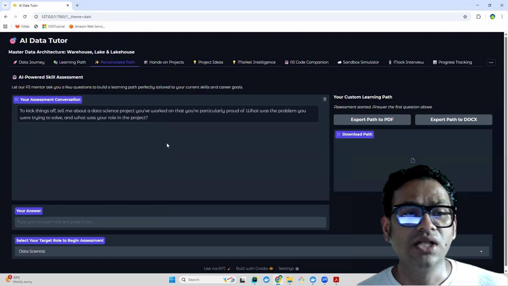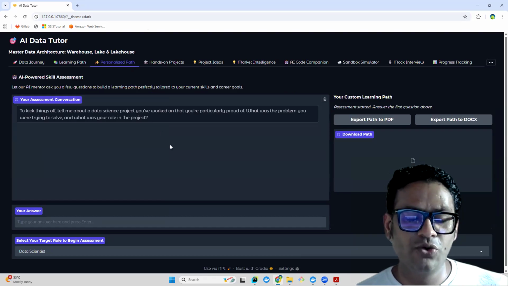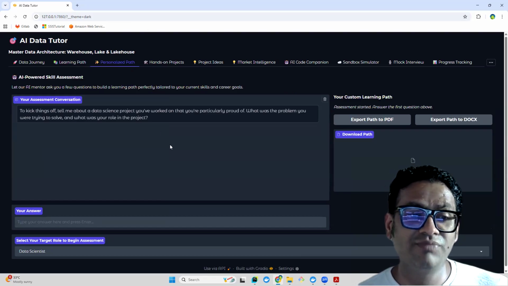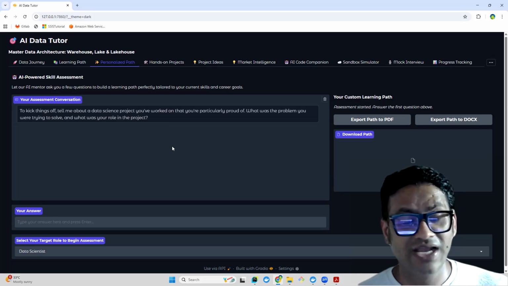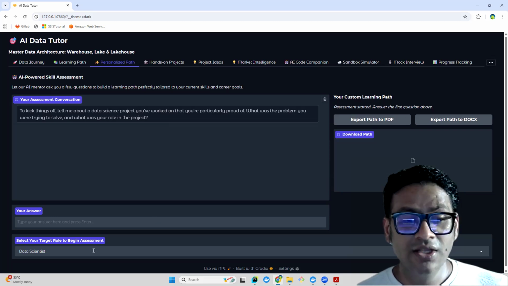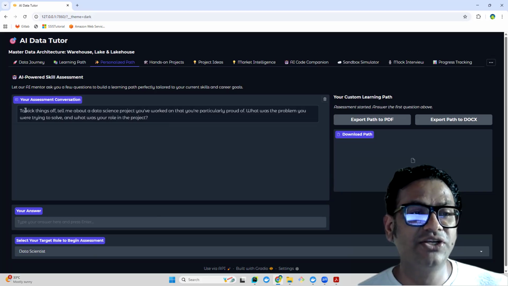What you can do here is where your very interesting feature is: this application will ask a set of questions based on your role. So if you select a data scientist, it's asking to kick things off.